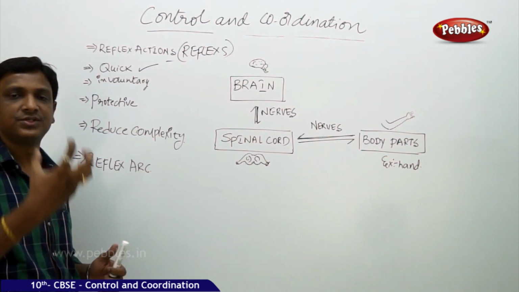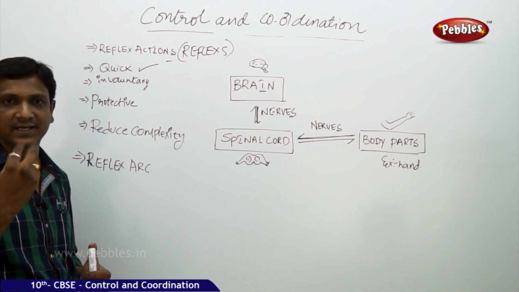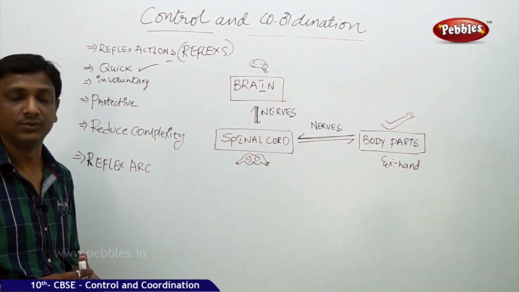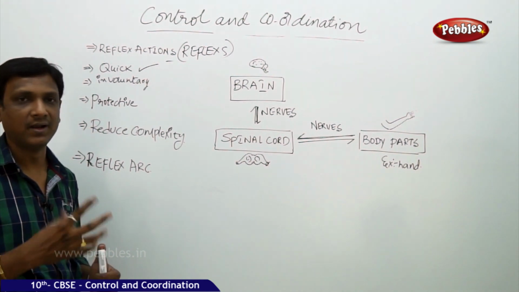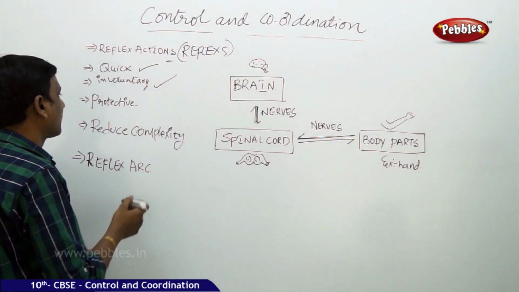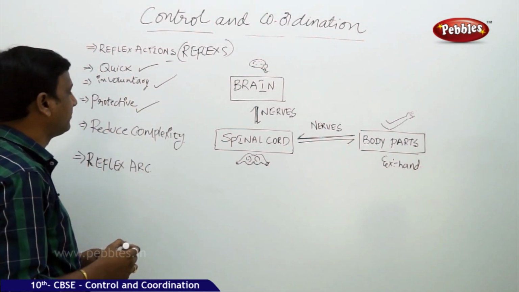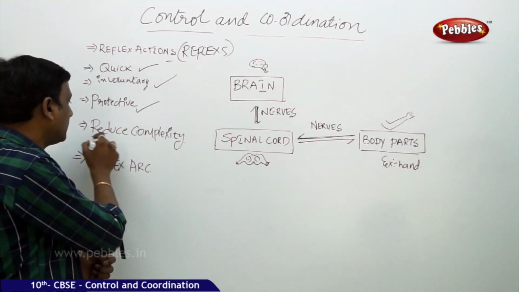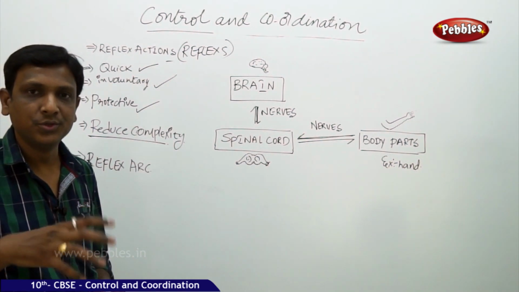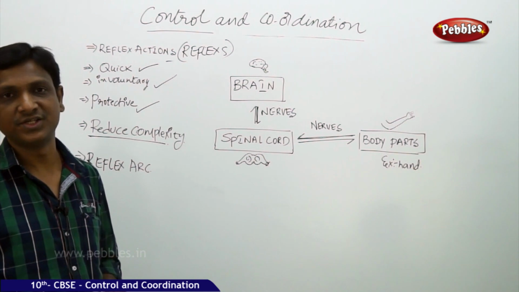When a fly approaches your eyes, immediately you close your eyelids. You can't keep without closing your eyelids. You can't stare like this. It all happens involuntarily. So quick involuntary responses, mostly they are protective in nature. Here the other point is that reflexes reduce the complexity of the process of decision taking.